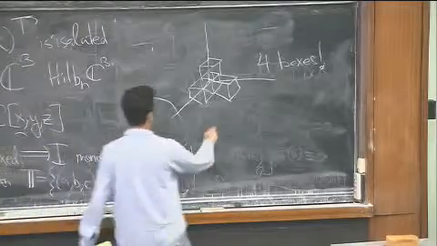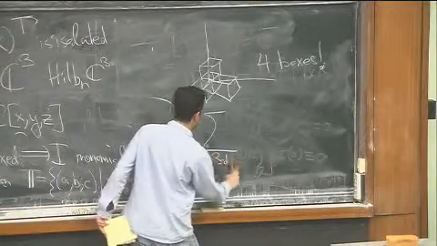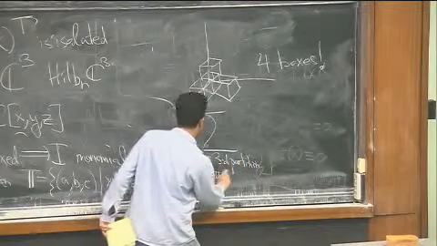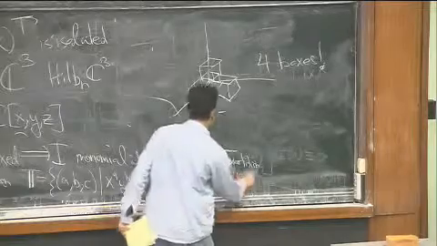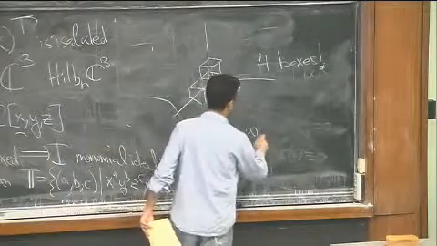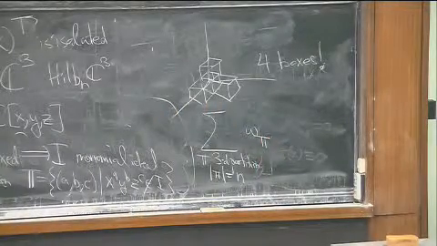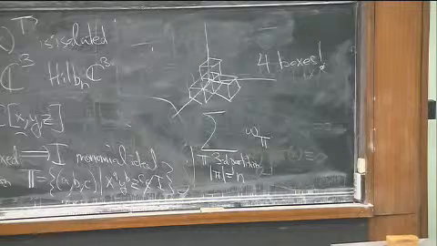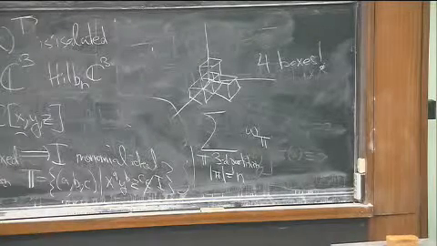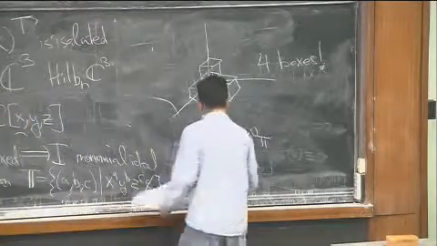I'm going to sum over pi, a 3D partition with n boxes, and there's going to be some mystery function here, which is precisely whatever is going on here. This is going to be kind of complicated, because it really involves the definition, meaning you have to start looking at what the obstruction space is and everything.